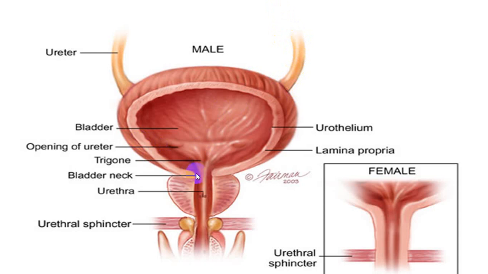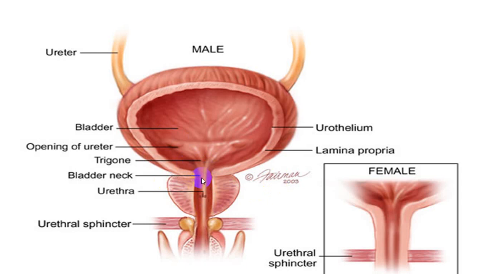The bladder has one opening which opens into the urethra, called the bladder neck or vesico-urethral junction, and there is a triangular area in the bladder which is called the trigone, where at the tips you have the openings of the ureters, and at the apex there is continuity of the bladder to the urethra. At that junction there is what is called an internal sphincter, which is supplied by the sympathetic system as well as the parasympathetic system.